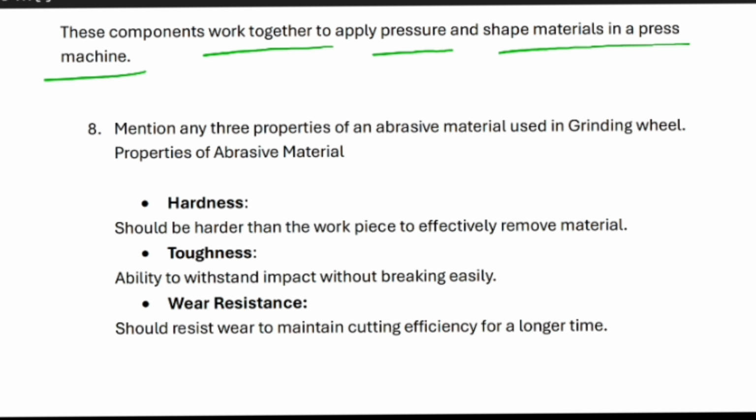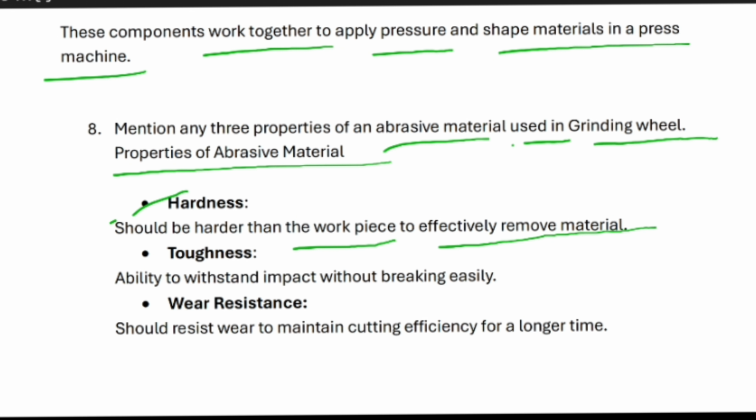Next, mention any three properties of abrasive materials used in a grinding wheel. One is hardness, meaning it should be harder than the workpiece to remove material effectively. Next is toughness, the ability to withstand impact without breaking easily. Third is wear resistance, the resistance to wear, which maintains cutting efficiency for a longer time.